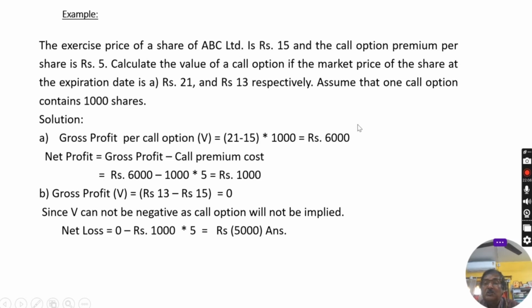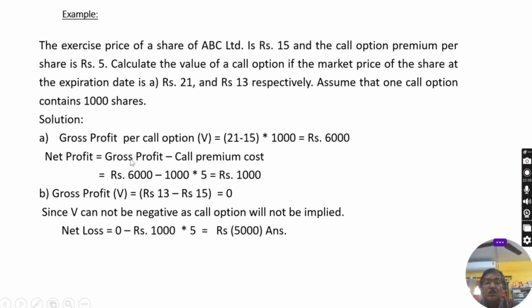Why is it gross profit? Because out of this you have to subtract the cost to acquire the call option document or agreement. Per share you have to pay rupees 5 as premium. Whatever the cost, it is called premium.